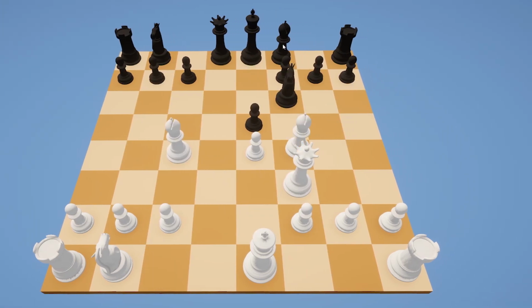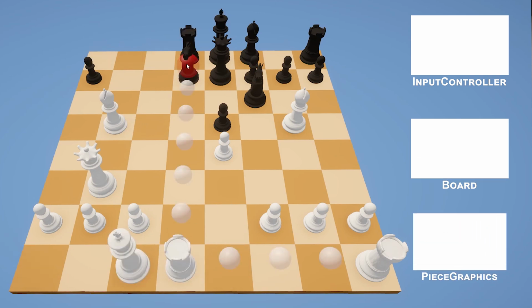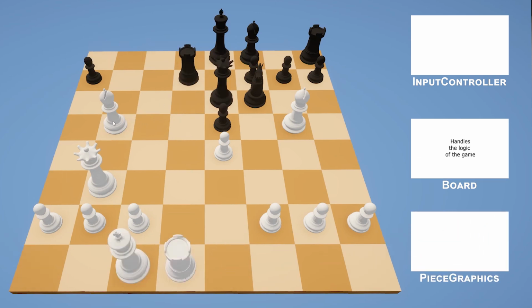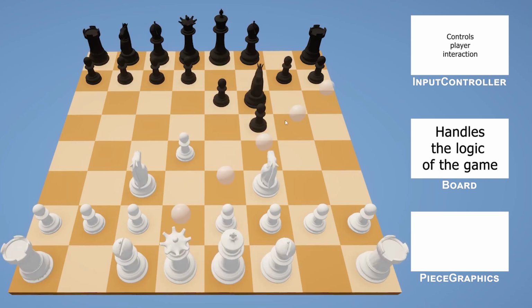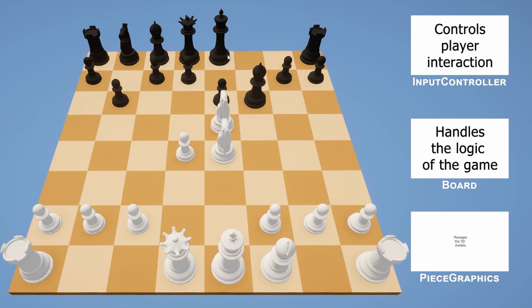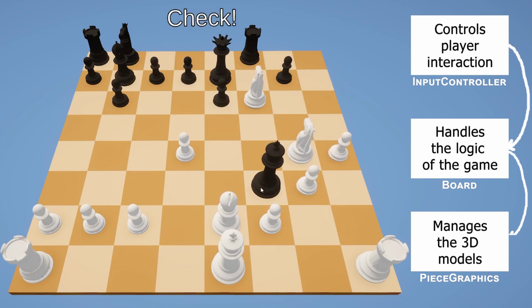We have 3 key scripts at play: the input controller, the board, and the piece graphics. The logic of the game is almost exclusively stored in the board script. The input controller allows us to interact with the pieces, while the piece graphics manages the 3D models. And here we have them, all the features of chess.